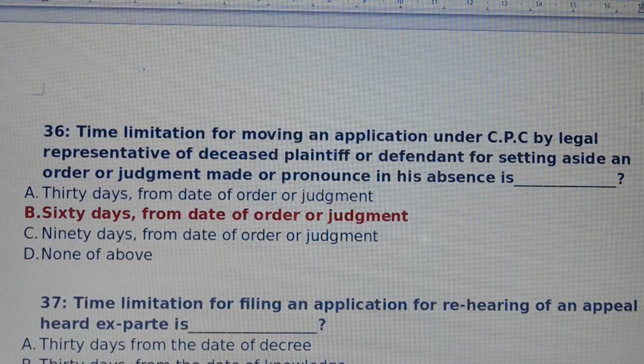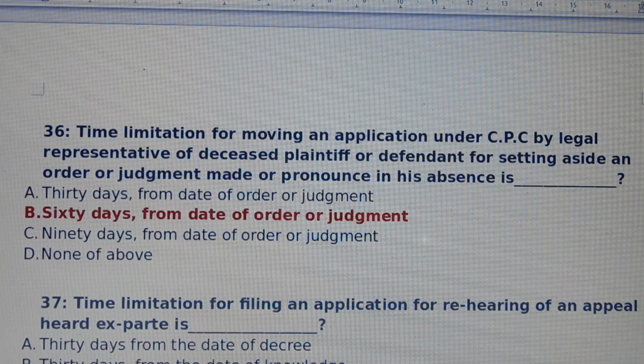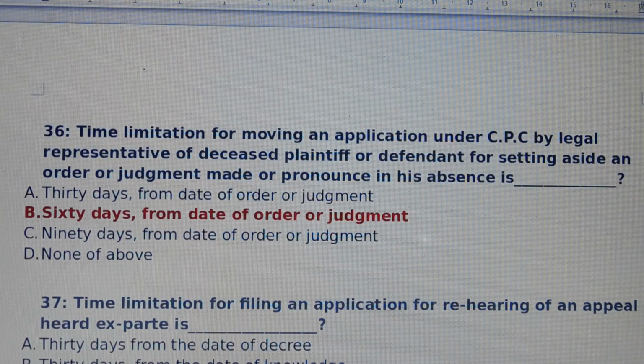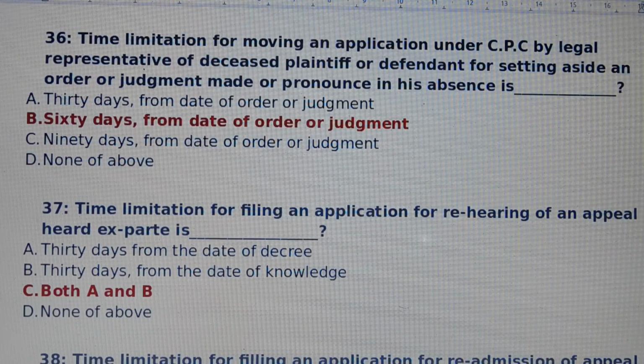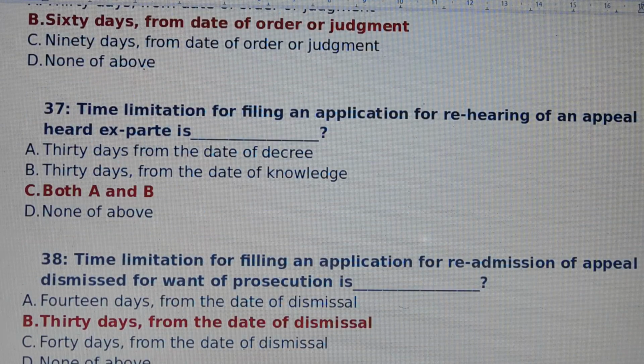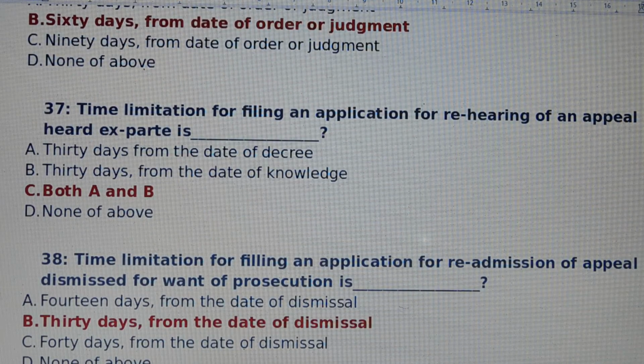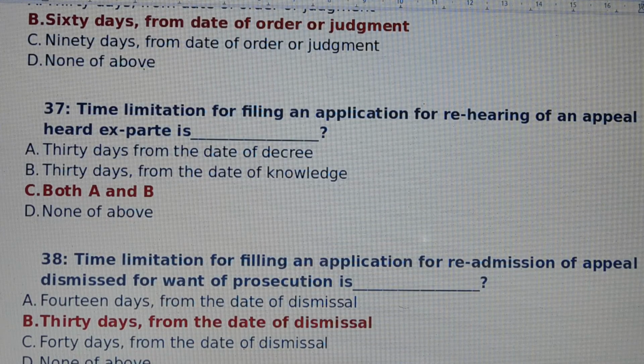Question number 36. Time limitation for moving an application under CPC by legal representative of deceased plaintiff or defendant for setting aside an order or judgment made or pronounced in his absence is dash. Answer is option number B, 60 days from date of order or judgment. Question number 37. Time limitation for filing an application for rehearing of an appeal heard ex parte is. Answer is option number C, both option A and option B. Option A, 30 days from the date of decree. Option B, 30 days from the date of knowledge.